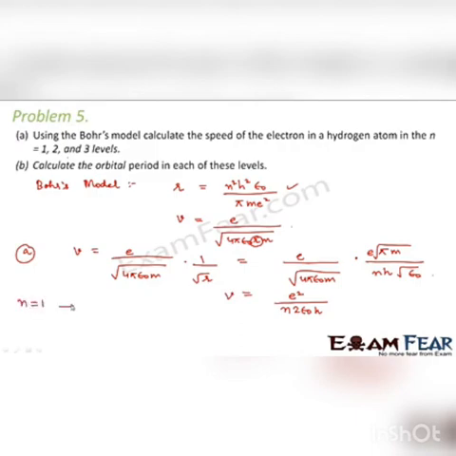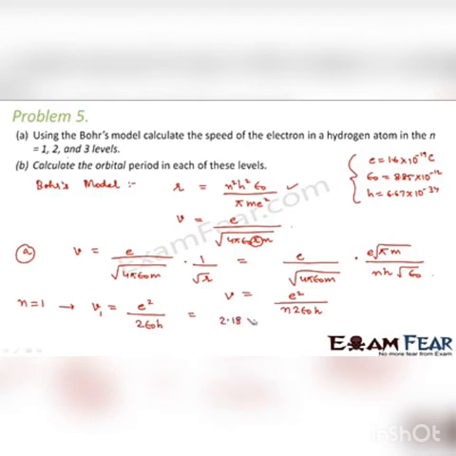Therefore, for n equal to 1, v becomes equal to e squared divided by 2 epsilon naught h. Now we know the value of e. What is e? e is 1.6 into 10 to the power minus 19 coulomb. What is epsilon naught? It is 8.85 into 10 to the power minus 12. What is h? It is 6.67 into 10 to the power minus 34. So putting these three values, we calculate the value of v. For n equal to 1, let me represent this v as v1. So this v1 comes out to be 2.18 into 10 to the power 6 meter per second.